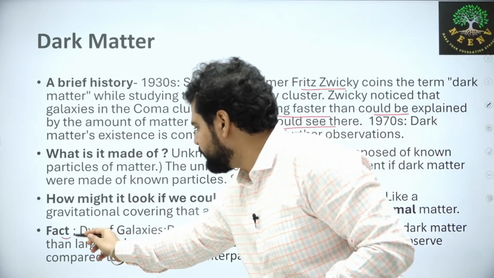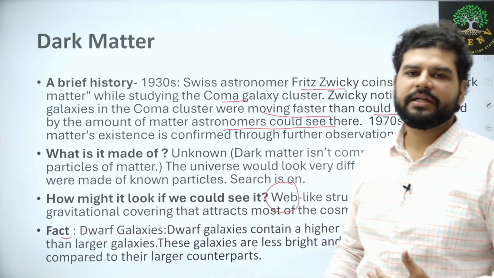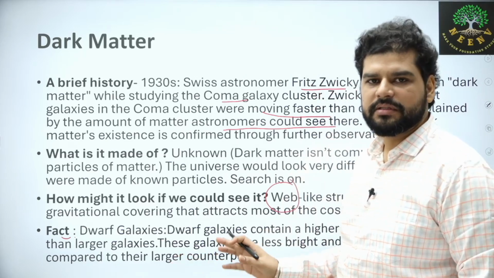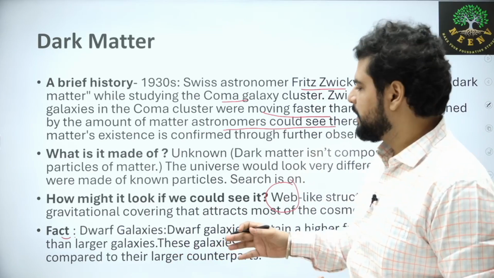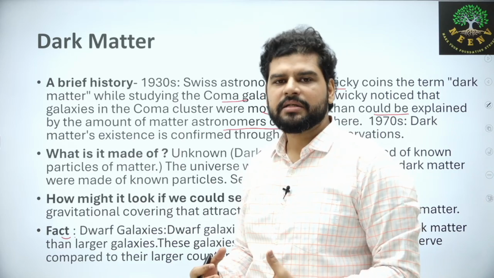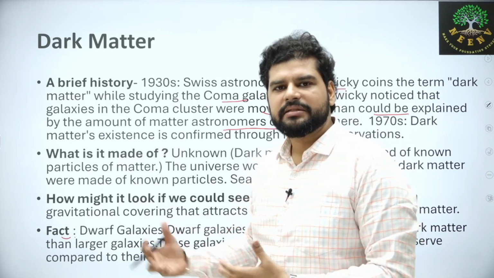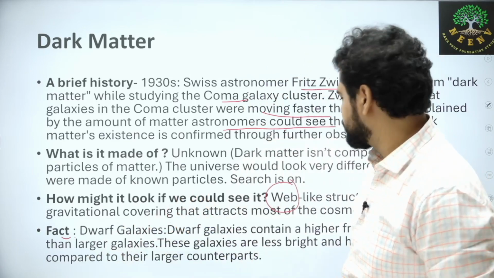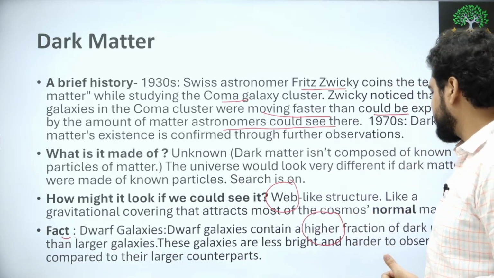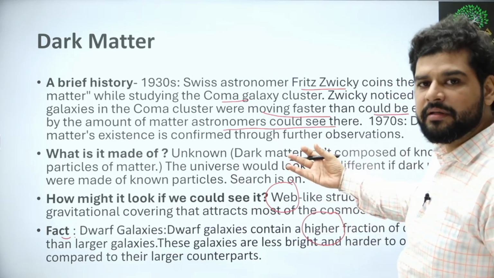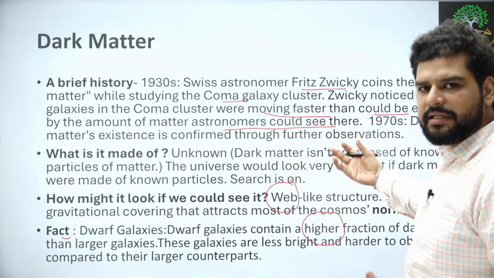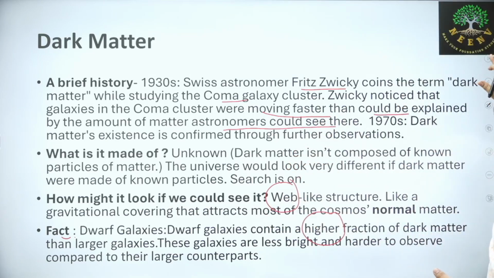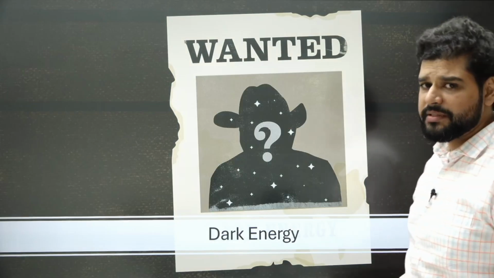Now one fact for you: since in prelims 2023 UPSC asked something related to stars, they might ask something like this also, which is confusing. Dwarf galaxies, which are smaller ones, UPSC can ask if they have higher dark matter or lower. They have higher dark matter. Remember, they have higher dark matter. They can compare it with other stars like supernovas and all. So remember this. A similar question came in UPSC 2023.